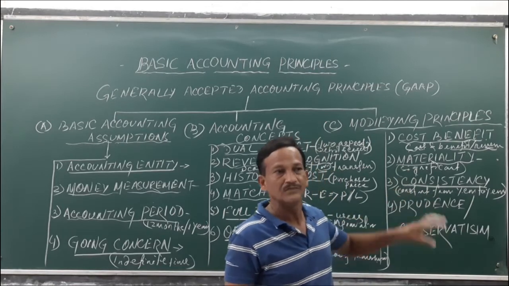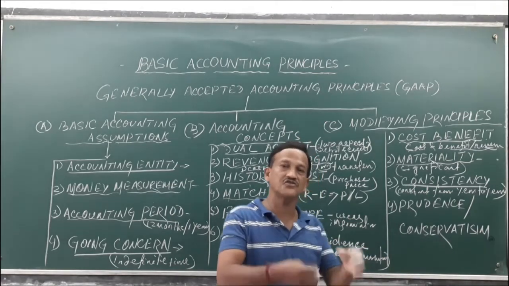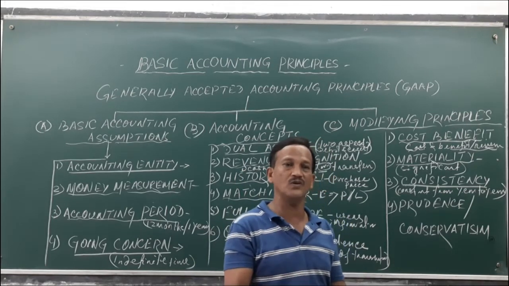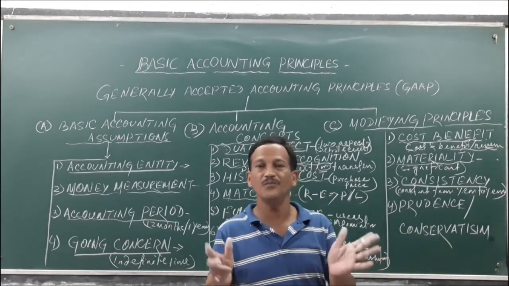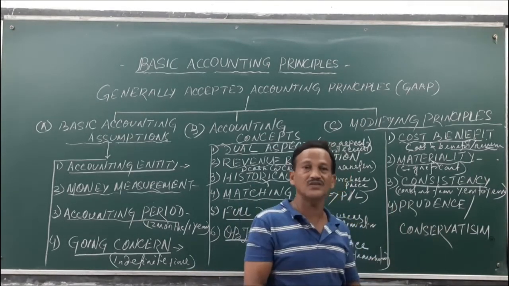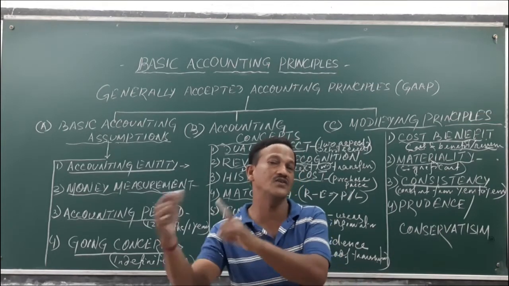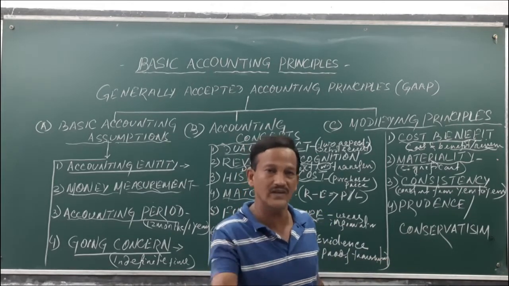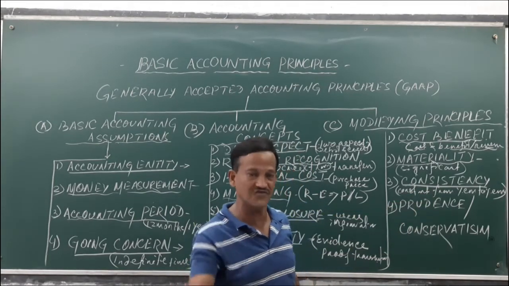For example, the methods of depreciation. When the business records depreciation, either the straight line method or the written down value method, whichever method you are following should be followed from one year to another, so that the business records will be easily comparable and understandable. If you change the method this current year to written down value, and next year change again to straight line method, then certainly the results will be different. So it does not show you the correct or accurate results. So you have to maintain consistency in your records of transactions, to show better results.